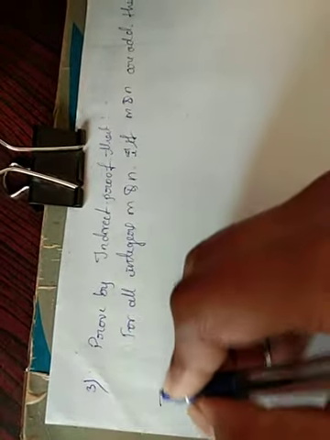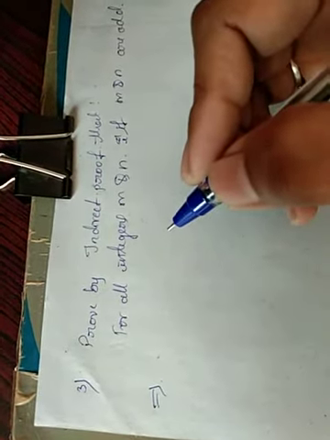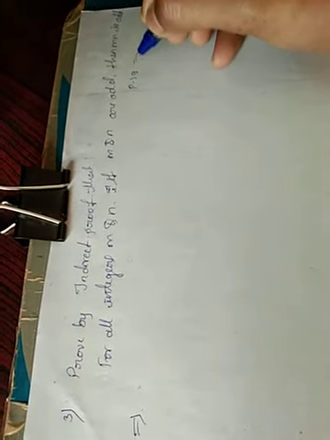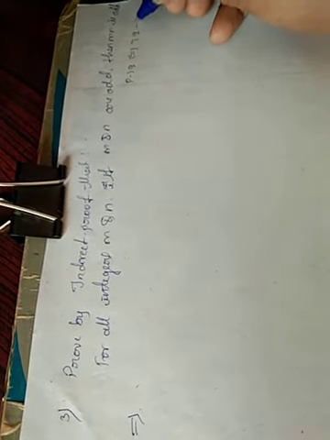Now we have to prove it by the indirect method. According to the indirect method, P implies Q is equivalent to negation of Q implies negation of P. Therefore we have to prove that negation of Q implies negation of P is true.